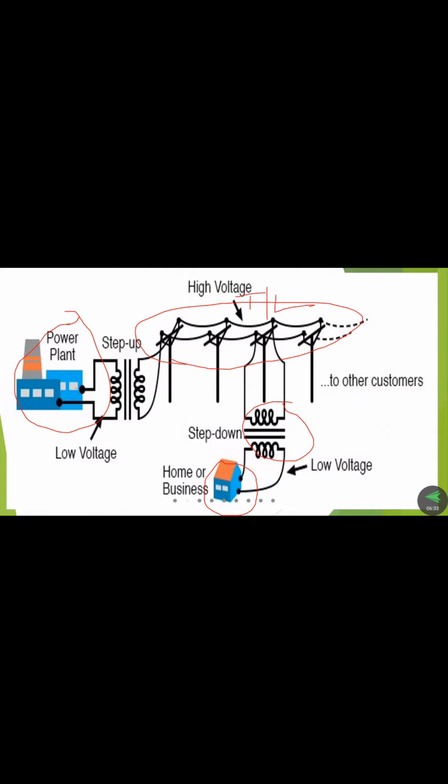Here the low voltages are converted into higher voltages, then transmitted by means of the transmission lines. Then the higher voltage is stepped down into lower voltages by means of the transformer. Finally it reaches our destination. So this is the basic structure of the power system.